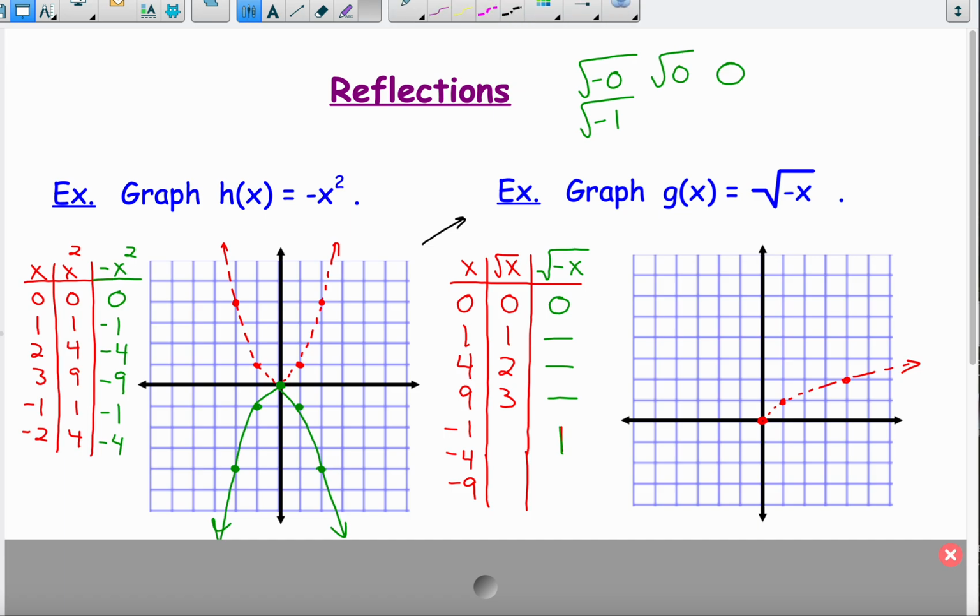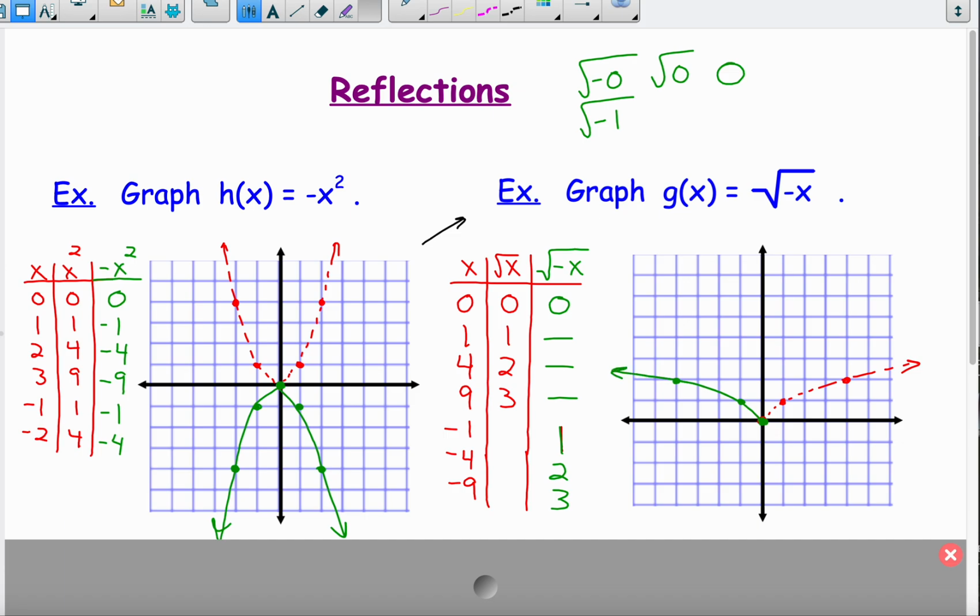If I plug in a -4 for x, the opposite is +4 and the square root is 2. Plug in a -9 and I'm going to get a 3. So now for my new function, 0 gave me a 0. I couldn't use 1, 4, and 9. I could use -1 though and I got a 1. I could use -4 and I got a 2. And -9 gives me a 3.